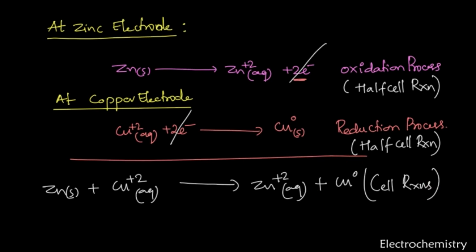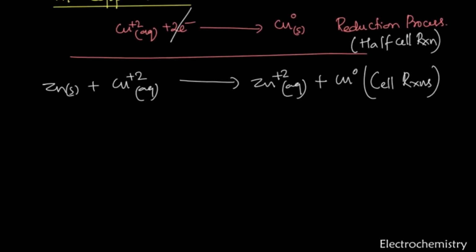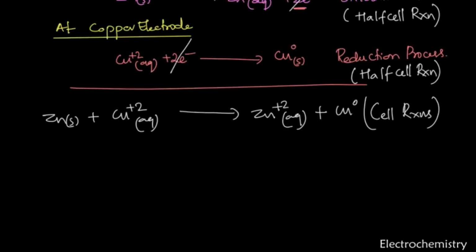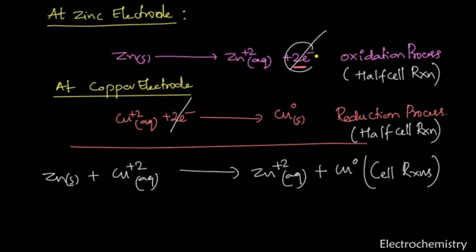Now we'll see the conventions, meaning what type of electrode shows what kind of process. As I mentioned here, oxidation is taking place at the zinc electrode and production of electrons takes place at that moment, meaning negative charge is produced there. So we can say that the electrode at which oxidation occurs is the anode.